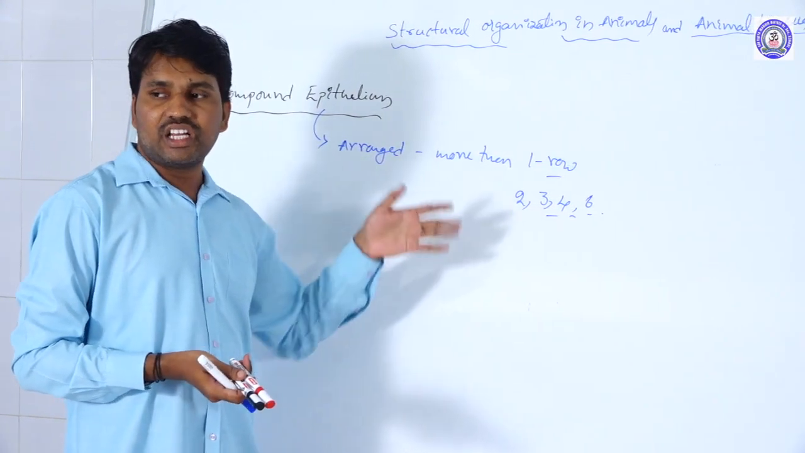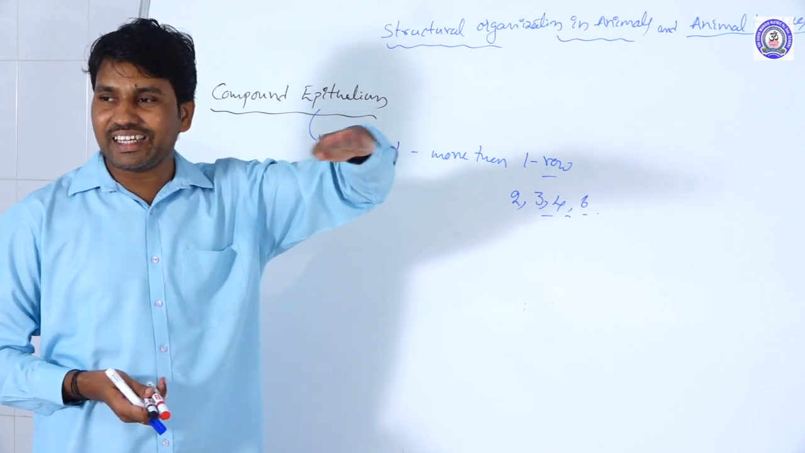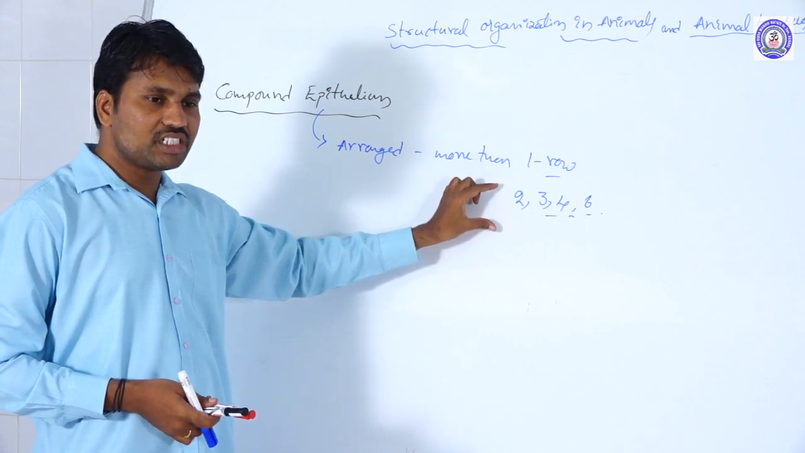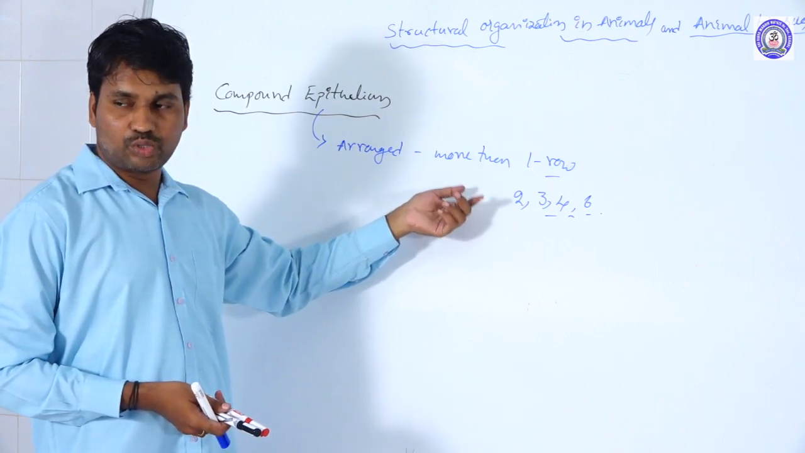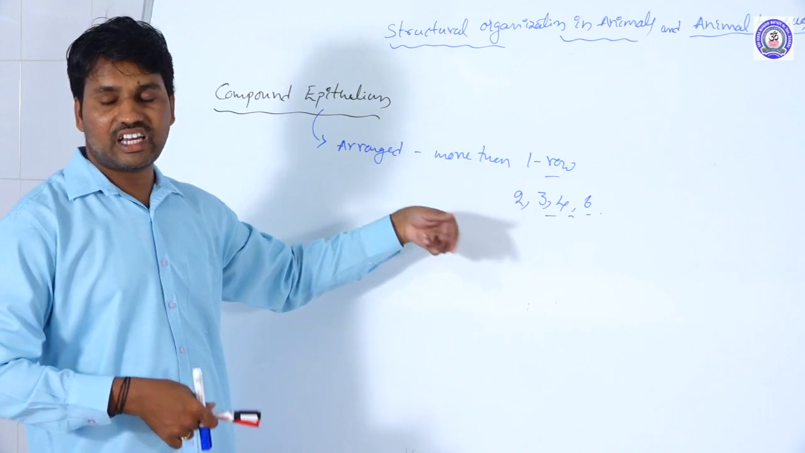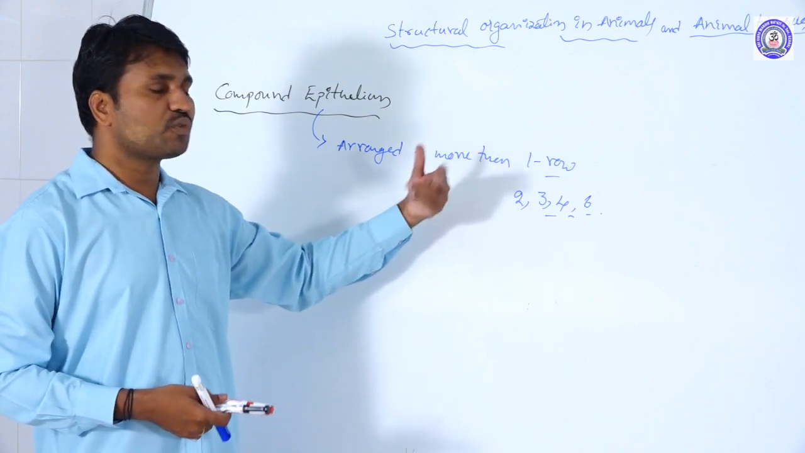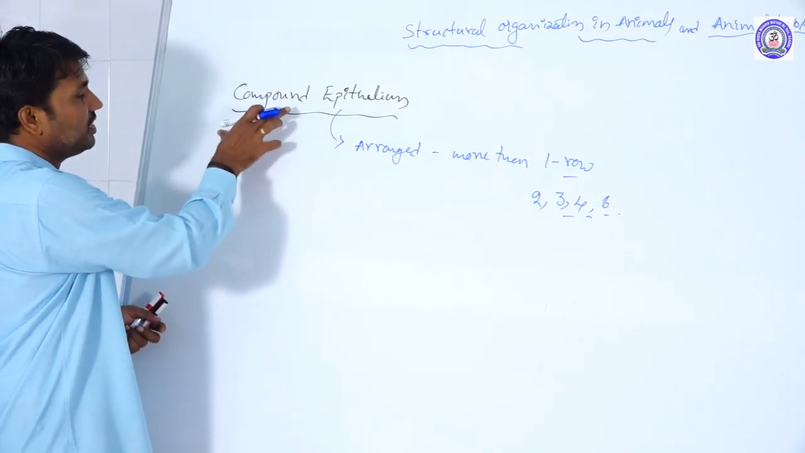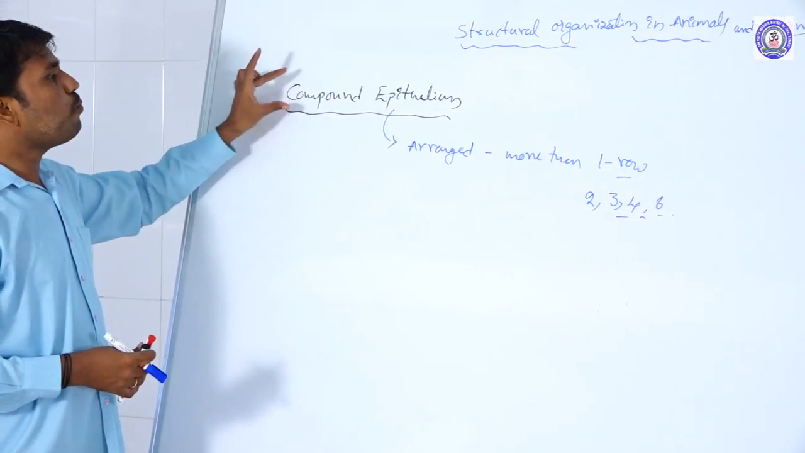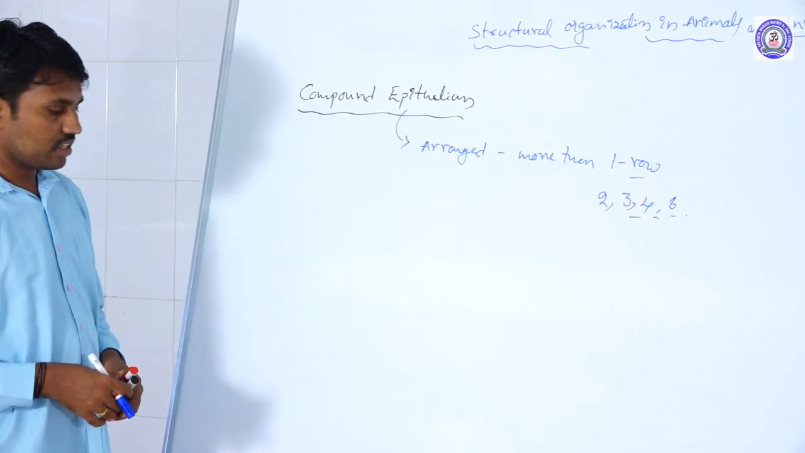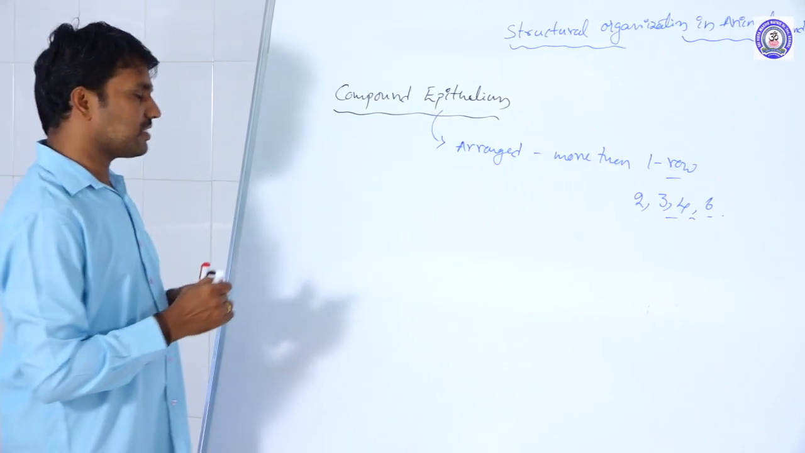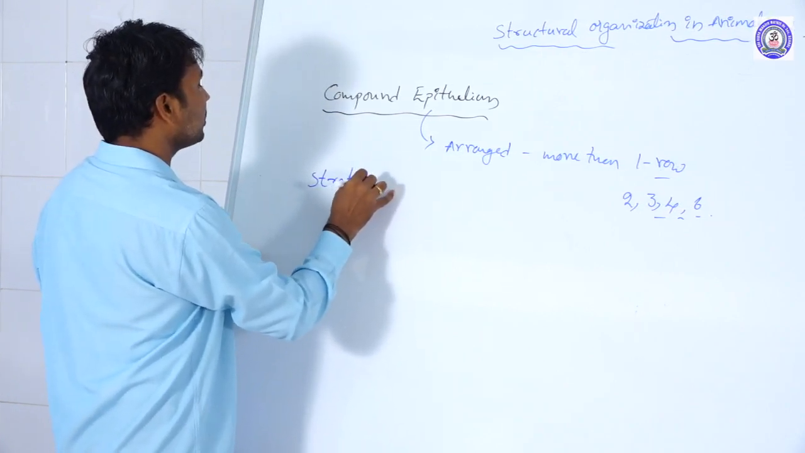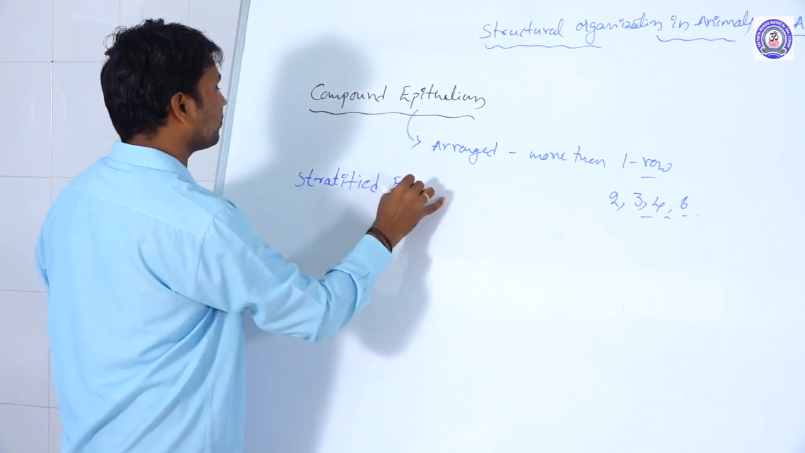In simple epithelium, as we already discussed, all the cells are arranged in a single-cell thickness only. But here the thickness of the tissue is more than one cell: 2 cells thick, 3 cells thick, 4 cells thick. That means 3 rows, 4 rows, 5 rows, 6 rows are present. This type of tissue is called compound epithelial tissue. We simply call it stratified epithelium.